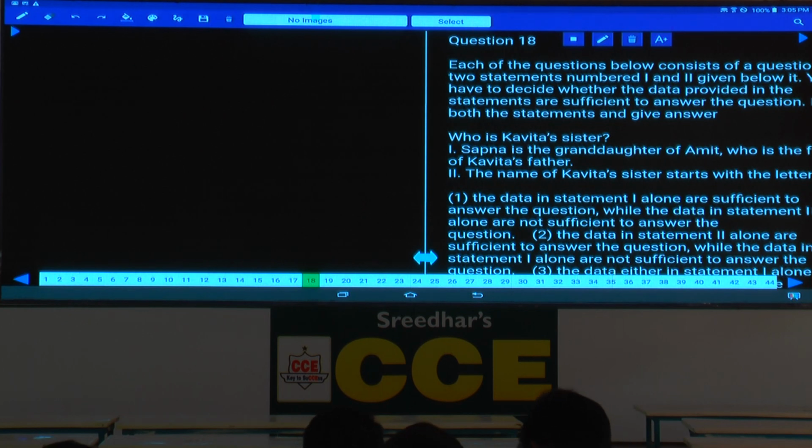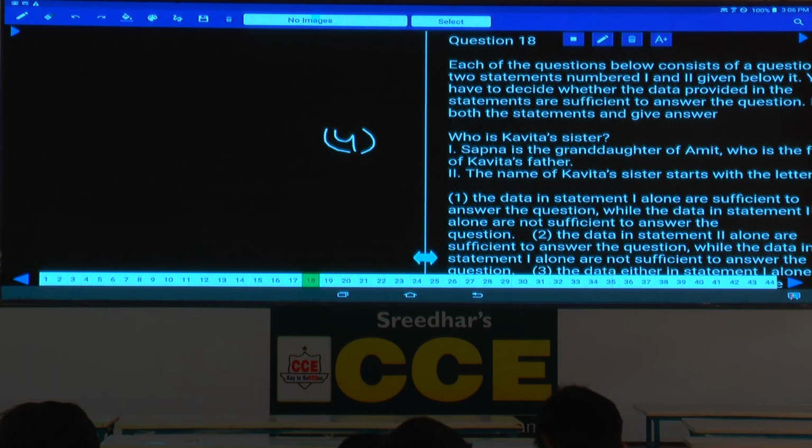Then coming to the second one. The name of Kavita's sister starts with the letter S. Whether that could be Sapna or Shashi, isn't it? That could be anything else. Hence, no information about this one at all. Hence 1 alone is not sufficient, 2 alone is not sufficient, combining these two also not sufficient. Hence, neither 1 nor 2, choice 4. By combining these also, how many children this Amit is having is not clearly given, hence that is also ruled out.